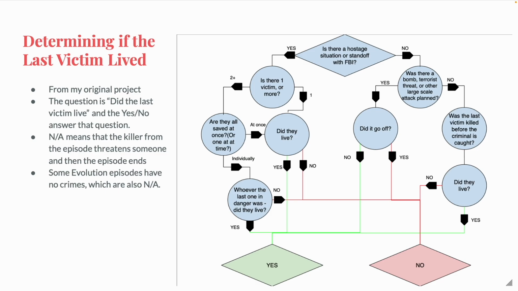Basically, this chart is how I decide the value of my "does the last victim live" column. If there's any sort of hostage situation, standoff, or race against the clock to save someone's life, then it's a simple "does that victim being held by the killer make it out alive," as long as they are the last person hurt or threatened in that episode. Sometimes, however, that doesn't happen, and maybe the last victim just died earlier in the episode, so it's an L. The third option is NA, or not applicable, which is reserved for cliffhangers and the rare episode without any crimes.